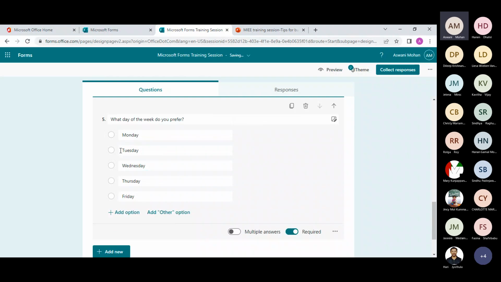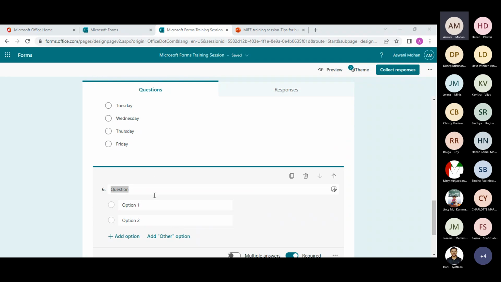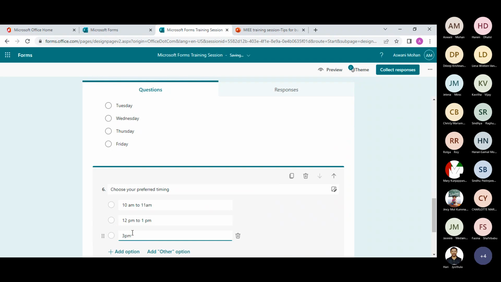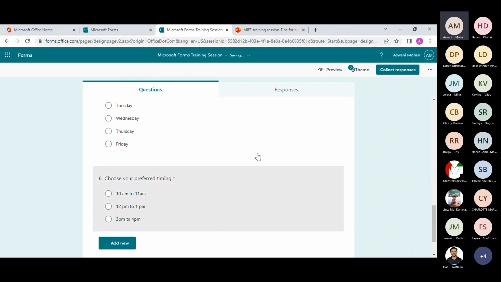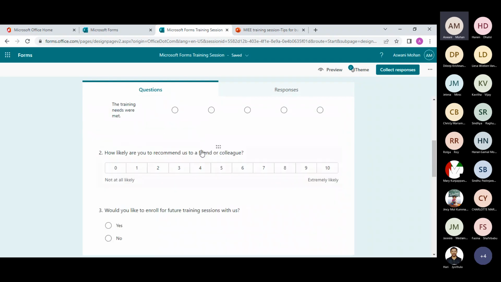All right, so once they choose the day which they prefer for the training, let's ask another question to choose the timing. I'll choose the preferred timing. And so this is a simple form which we created using sections, NPS question type, a Likert question type.